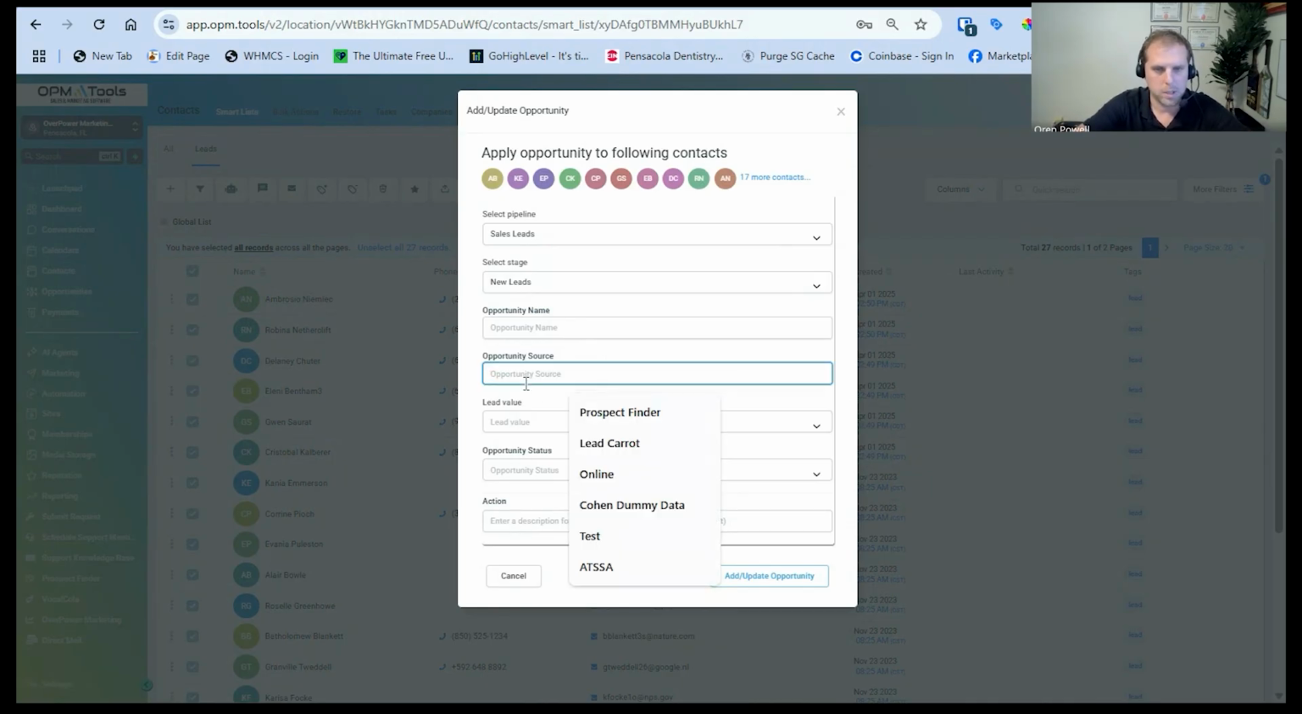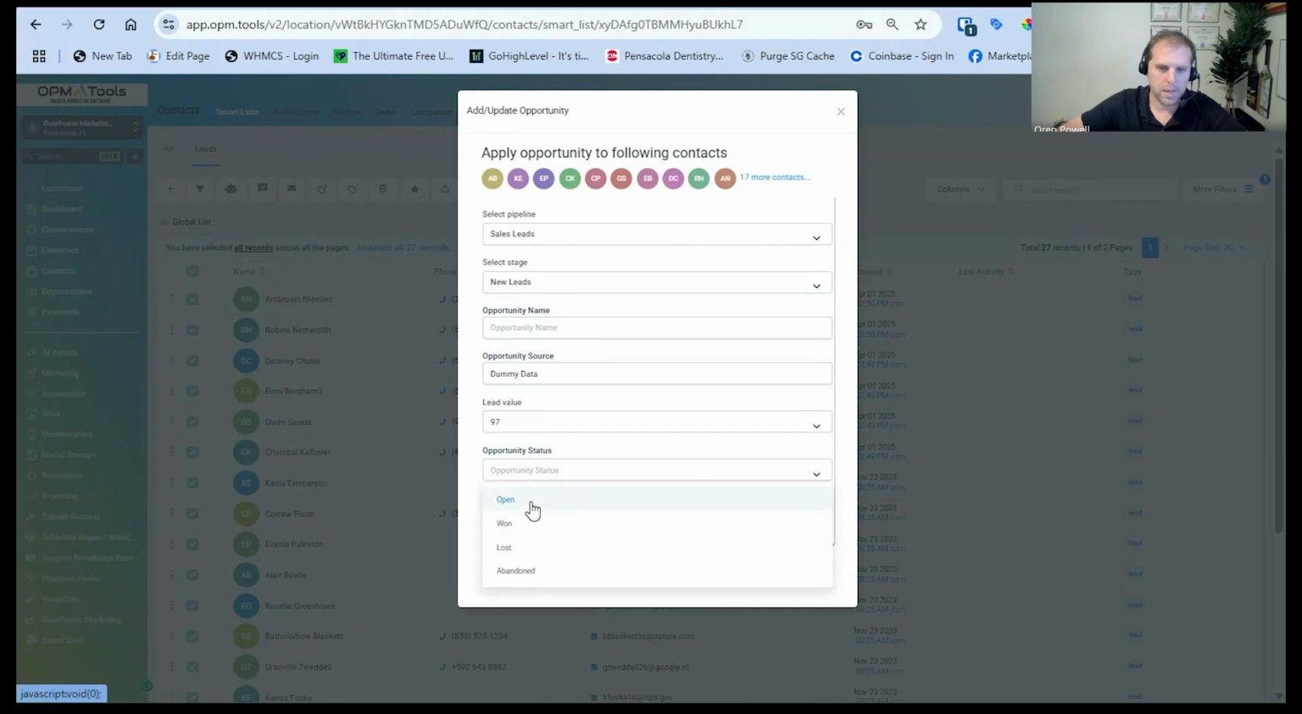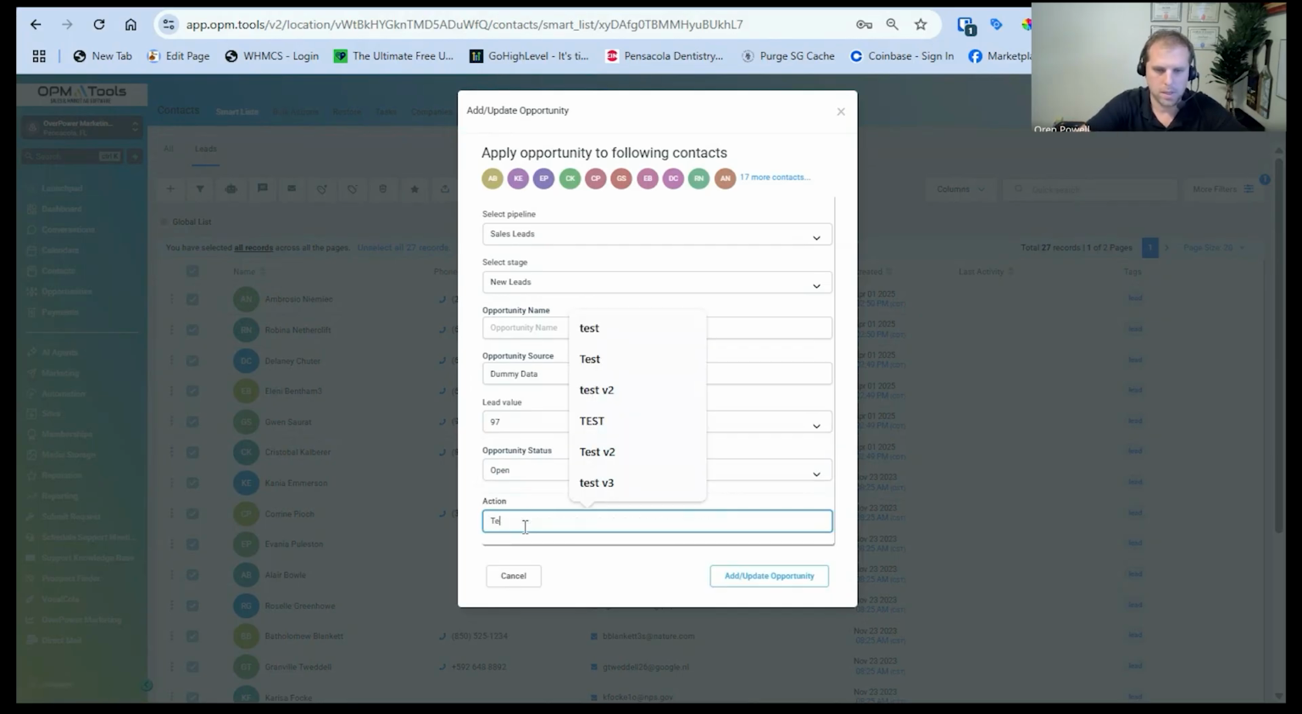Opportunity source, we could keep this blank, especially if they already have an opportunity source to them. It will automatically populate with that. But if we want to give it a generic one across the board, we could call it like dummy data. Lead value, we could put a value to them as well. I'll go ahead and put like, let's say 97. Opportunity status is open and testing. By the way, action section is just a notes of what's going on. Testing on adding contacts to board.